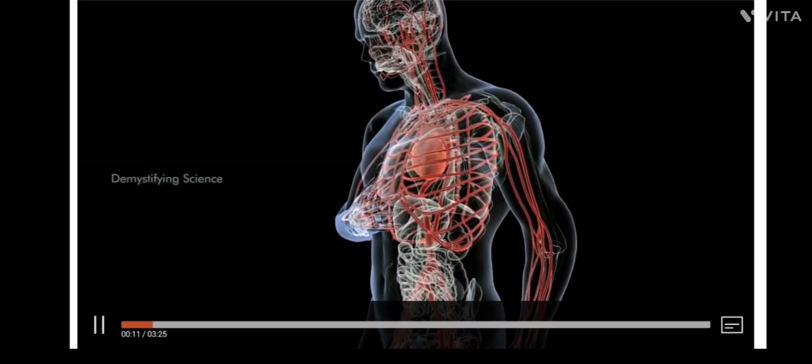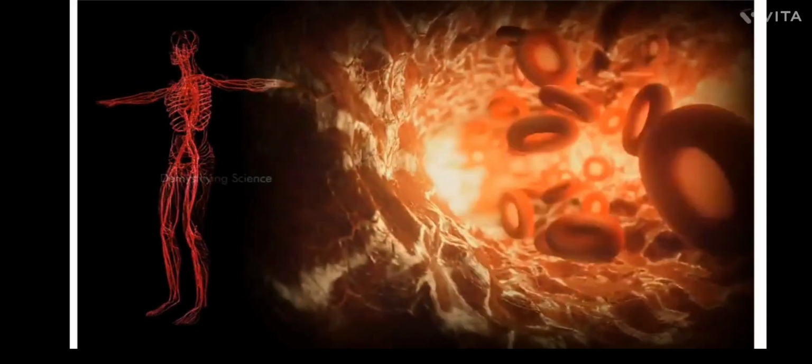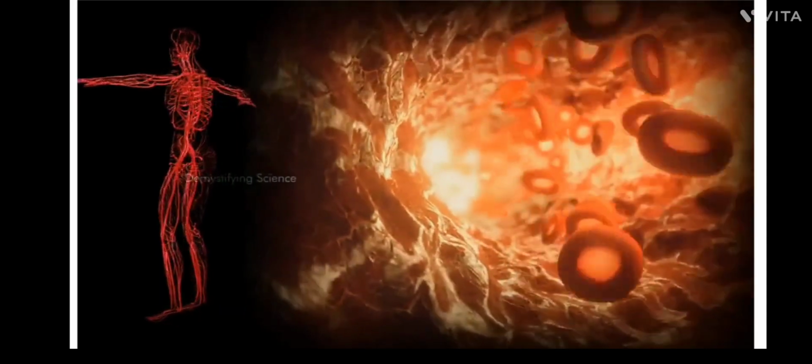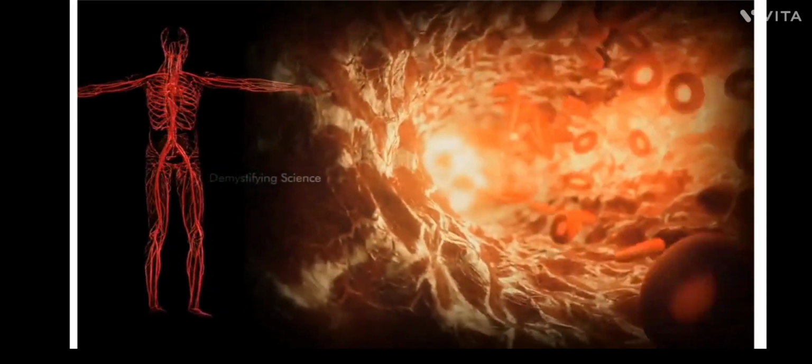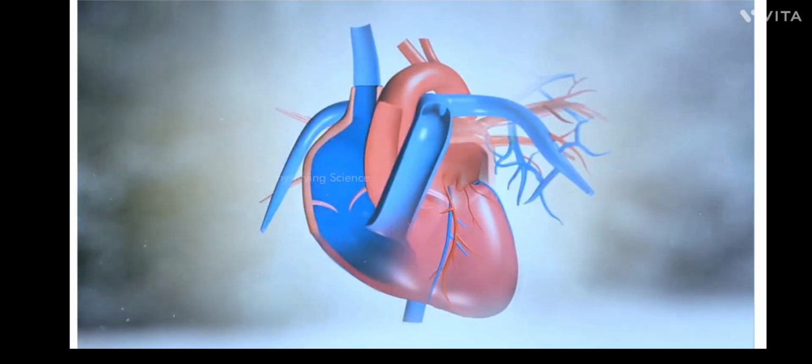The human heart pumps the blood throughout the body through the circulatory system, where it supplies the oxygen and nutrients to the tissue and removes the carbon dioxide and other wastes.